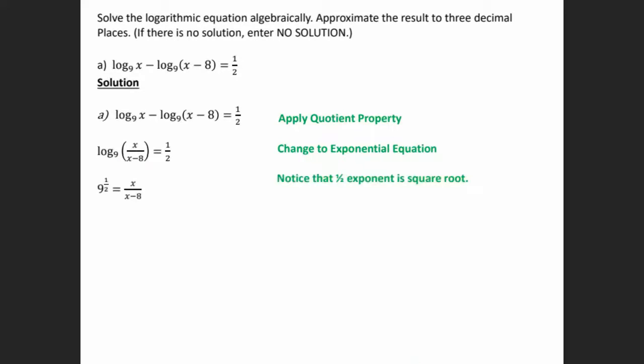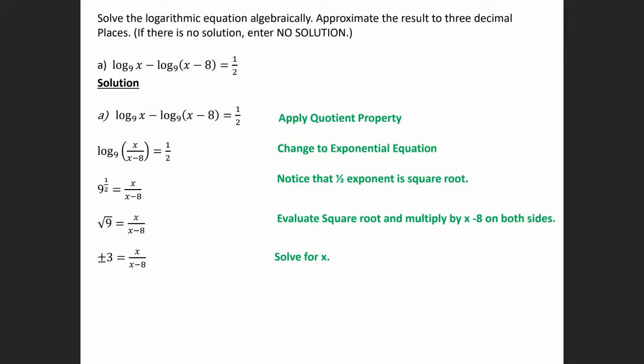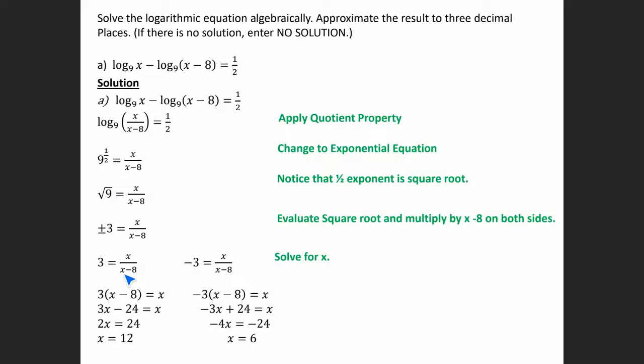So I'm going to write it as 9 to the half power is equal to x divided by x minus 8. And 9 to the half power is the same as the square root of 9, so that's going to be 3 plus or minus 3. Let's solve for x. Since I have a plus or minus 3, I'm going to set it up this way. One is positive and one is negative.